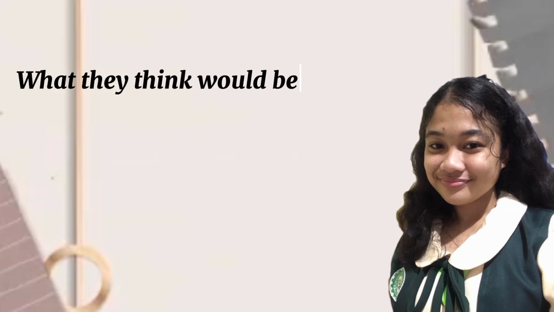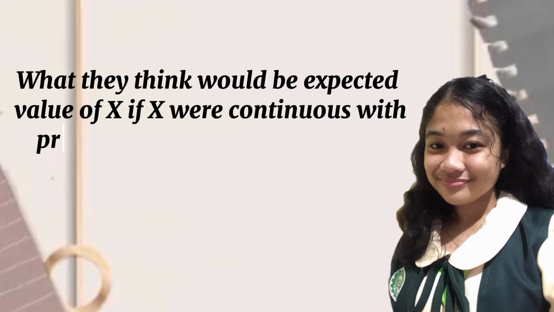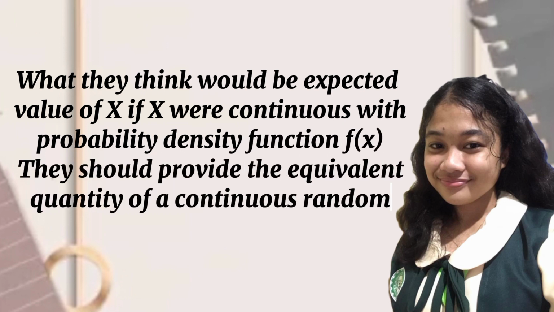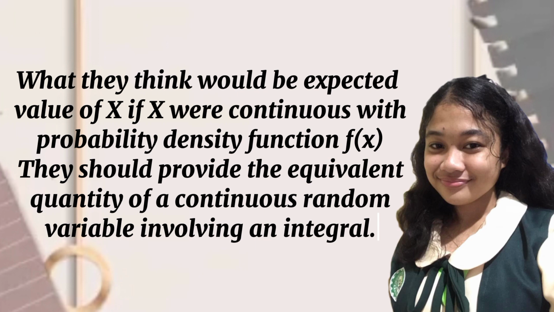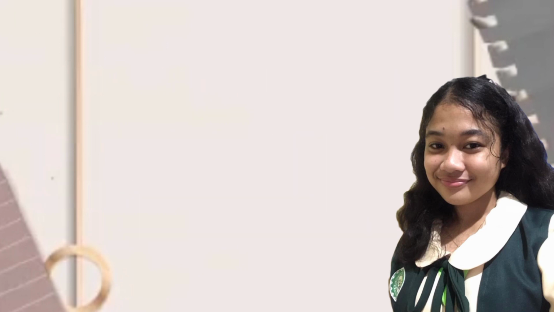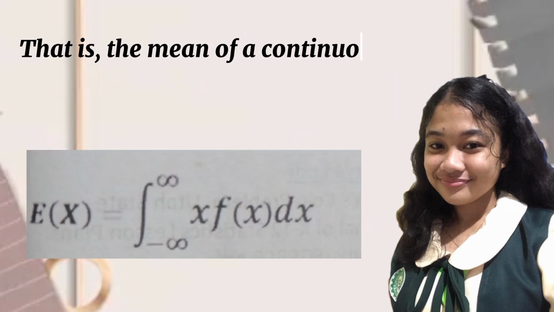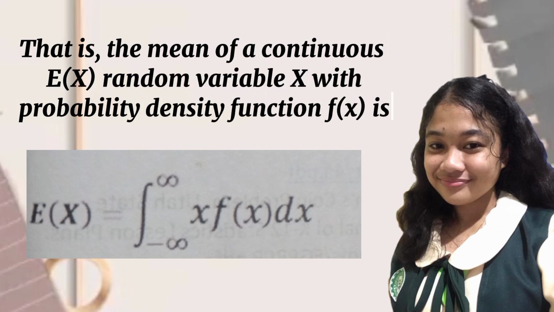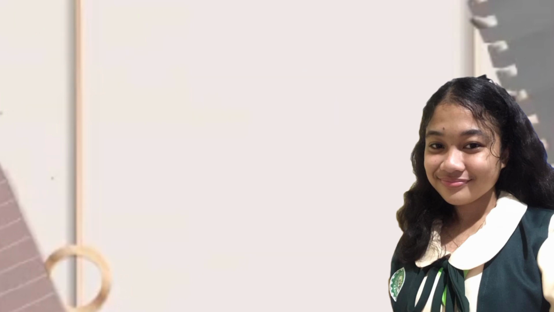Now turn to the mean of a continuous random variable. Ask what they think would be the expected value of x if x were continuous with probability density function f(x). They should provide the equivalent quantity for a continuous random variable involving an integral. That is, the mean of a continuous random variable x with probability density function f(x) is the integral of x f(x) dx.